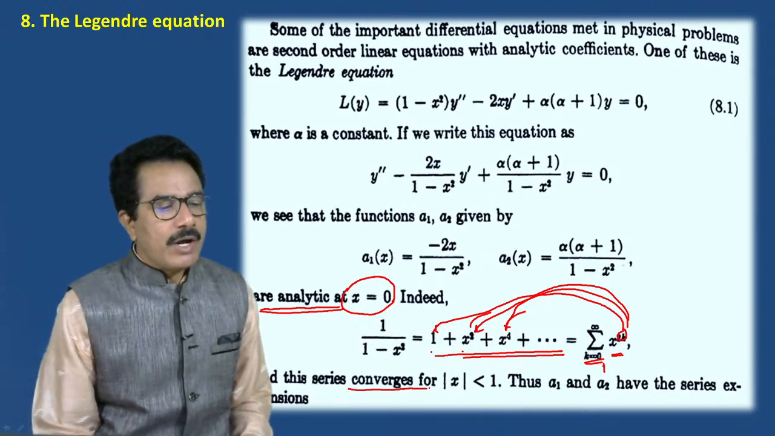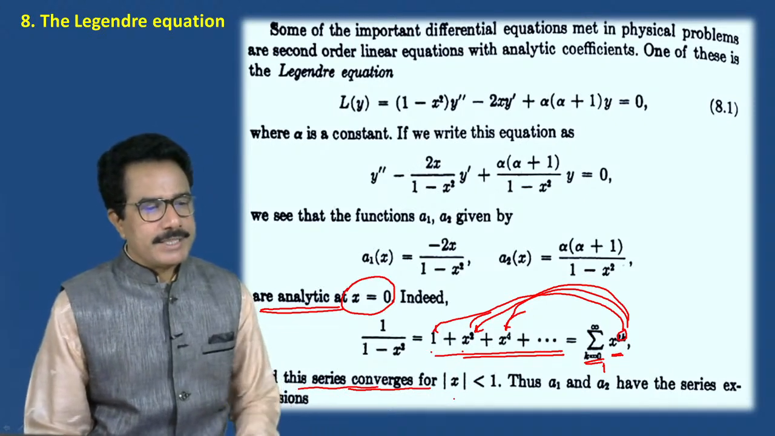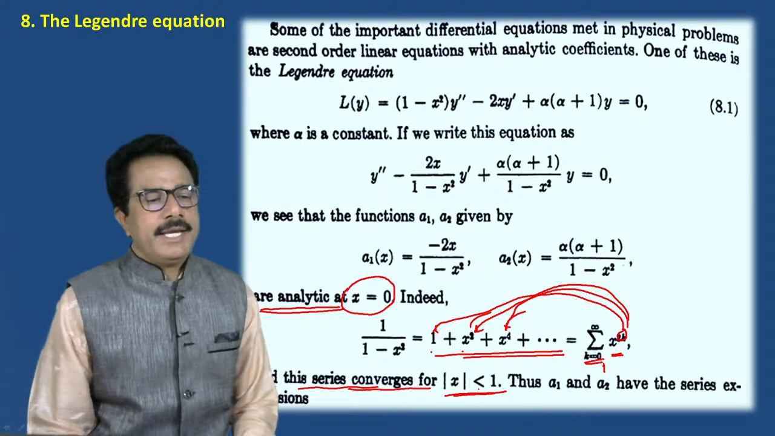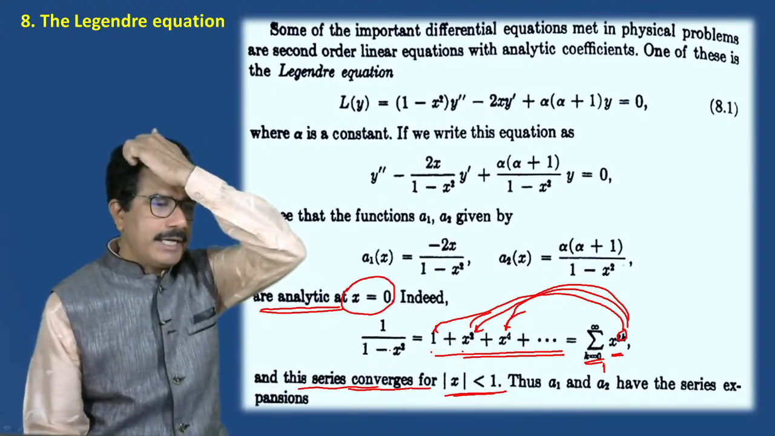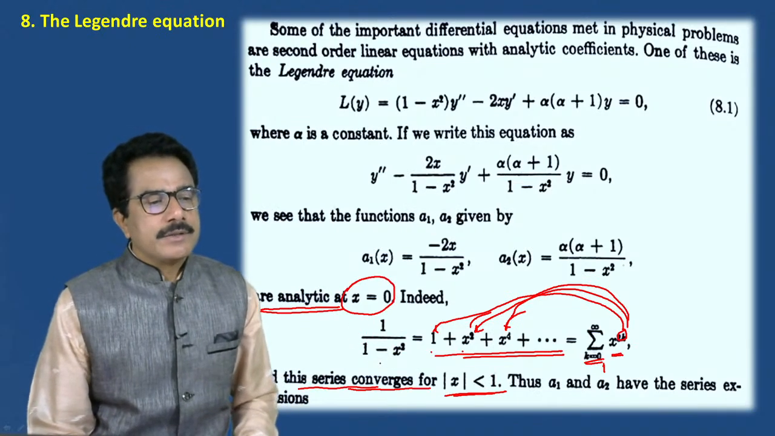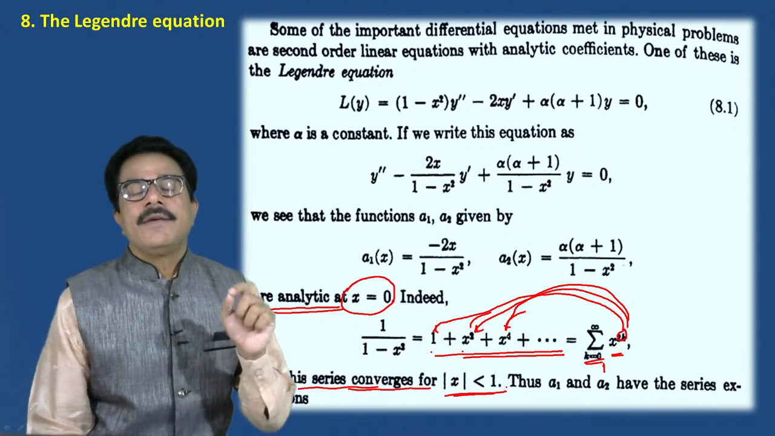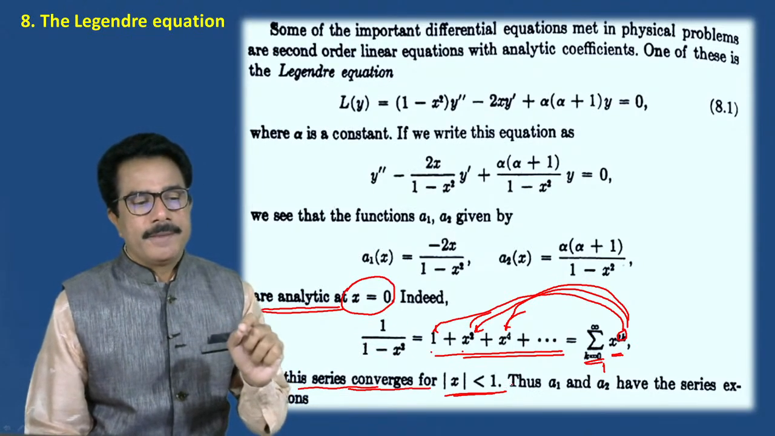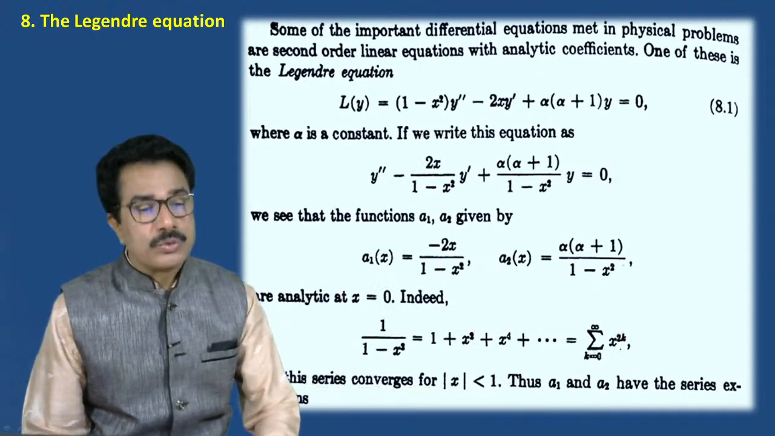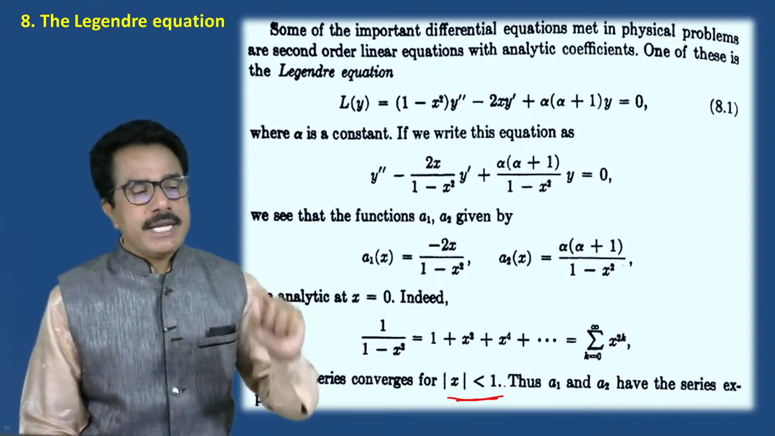The series converges for modulus of x less than 1. You know we have solved such limits also. This series converges if the modulus of x is less than 1. If x is greater than 1, then this series is divergent. That means the series is convergent when x is less than 1.